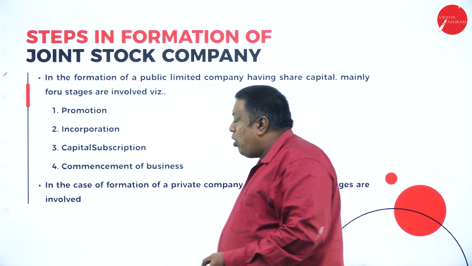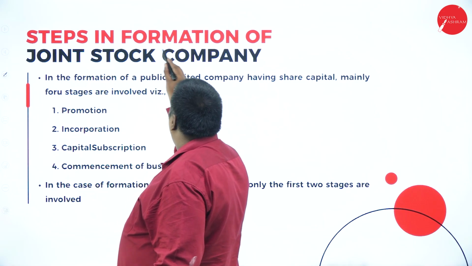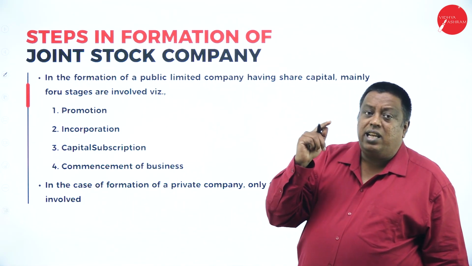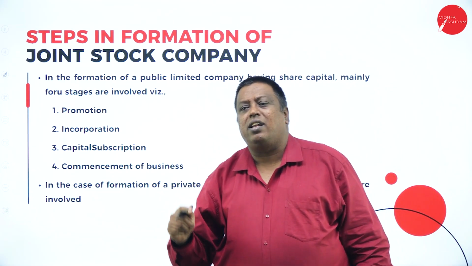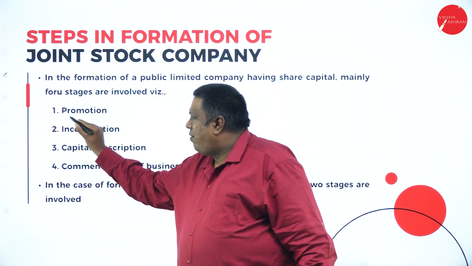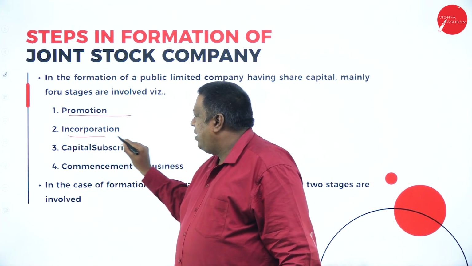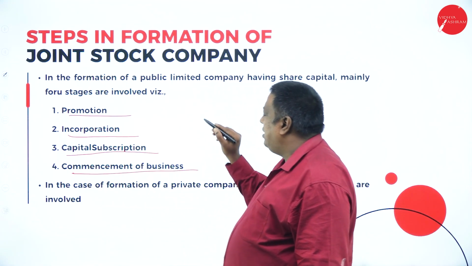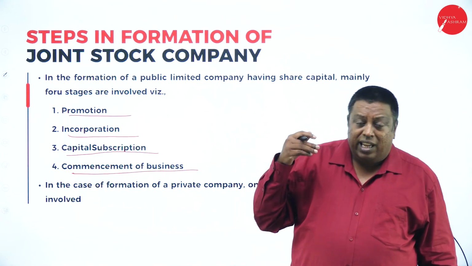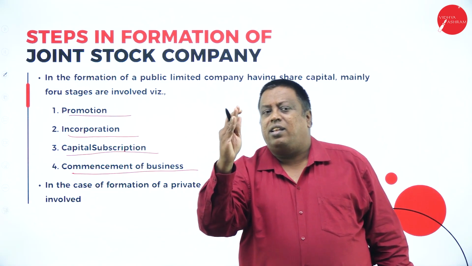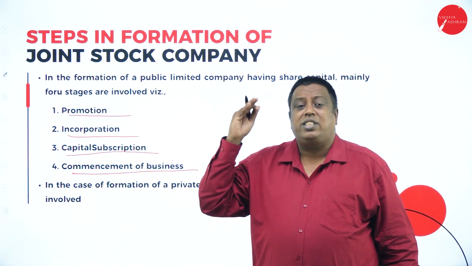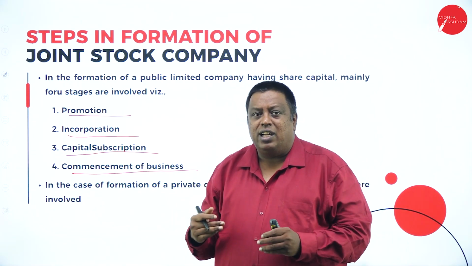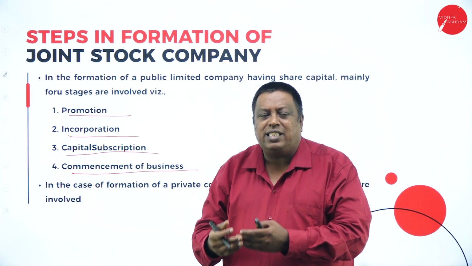Now, the next concept we have here: steps in the formation of a joint stock company. Meaning, if I want to start a company here, what are the steps? The steps we have here: the first stage is promotion, the second is incorporation, the third is capital subscription, the fourth is commencement of business. They are saying that in formation we have four stages. The first foremost stage comes here: promotion. Promotion means we are promoting our business details to the public.